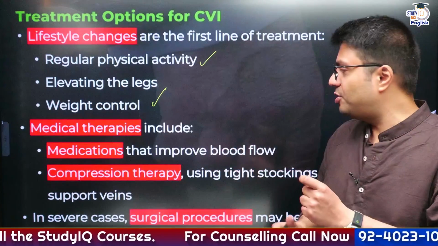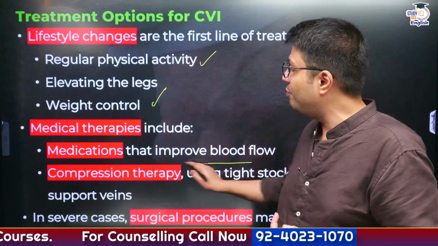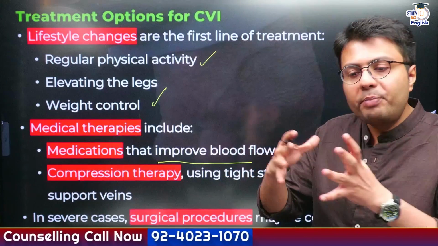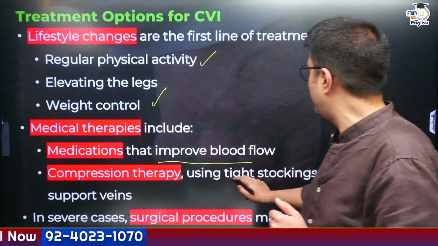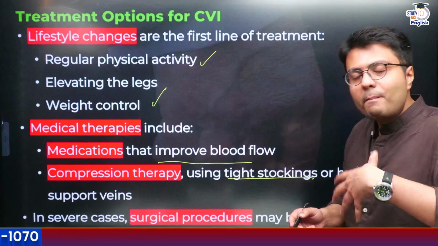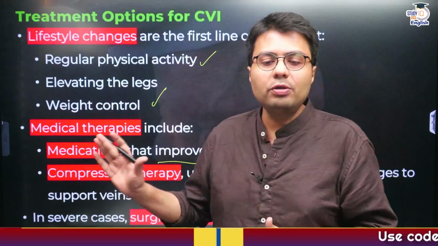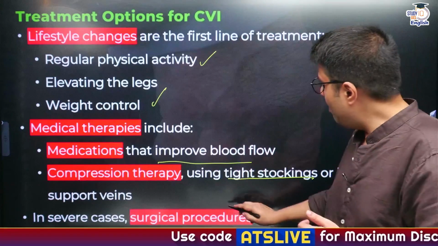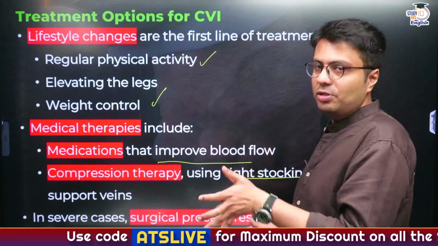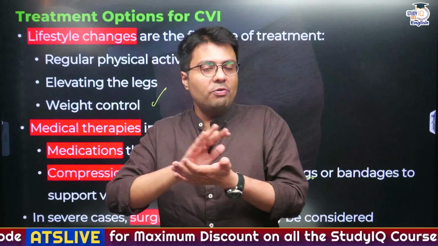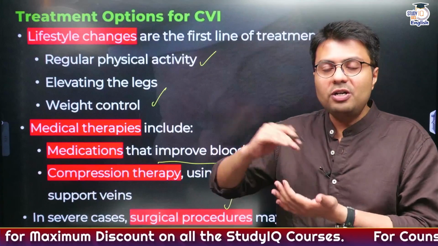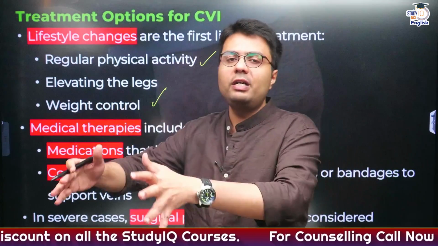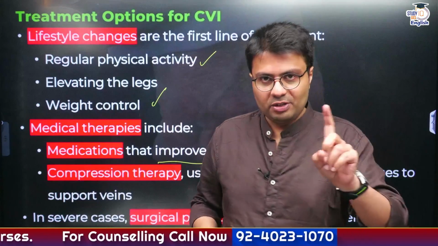First of all, medications are provided that can improve the blood flow. Similarly, compression therapy that includes the use of tight stockings and bandages might be employed, which might be needed to support the veins. And in certain cases, if this goes out of hand, even surgical procedures may be considered. So these are the relevant symptoms, conditions, at-risk people and treatment options for chronic venous insufficiency disease, right?